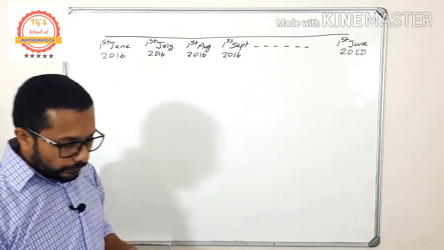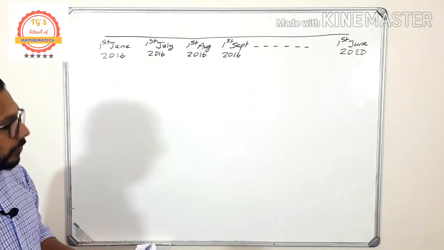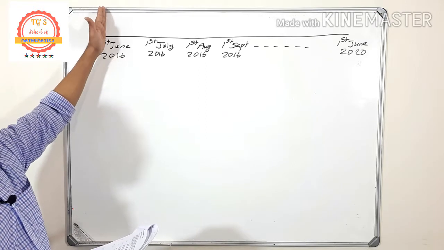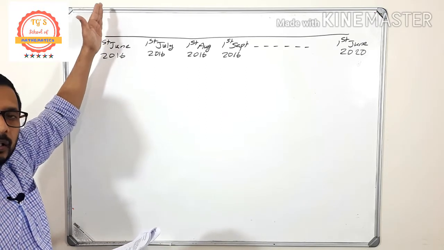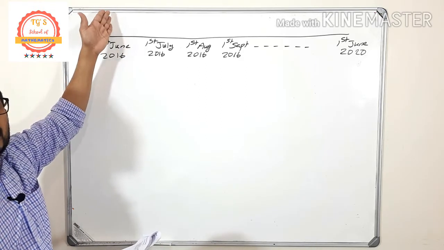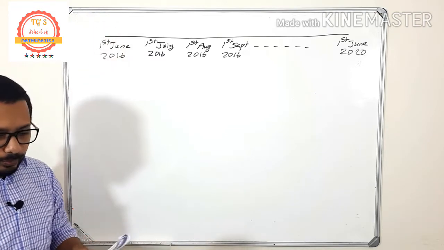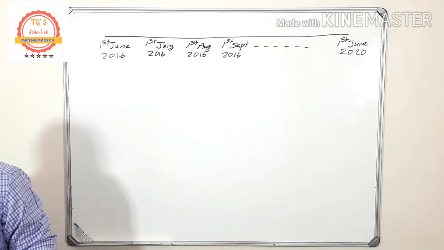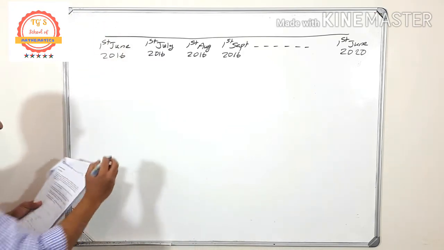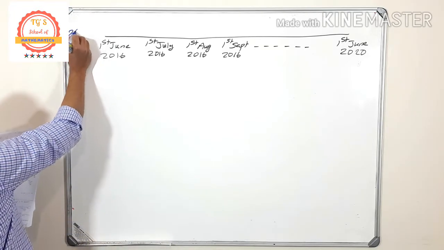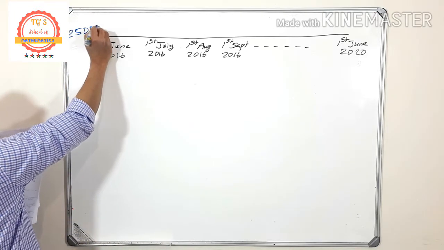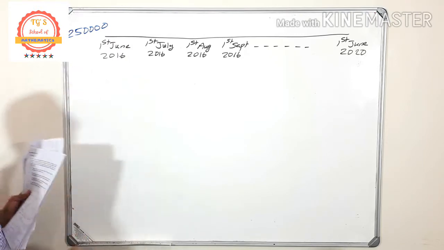Now look at the question once more. On 1st June the loan was agreed. And what is the loan amount? 250,000. So this is the loan amount.